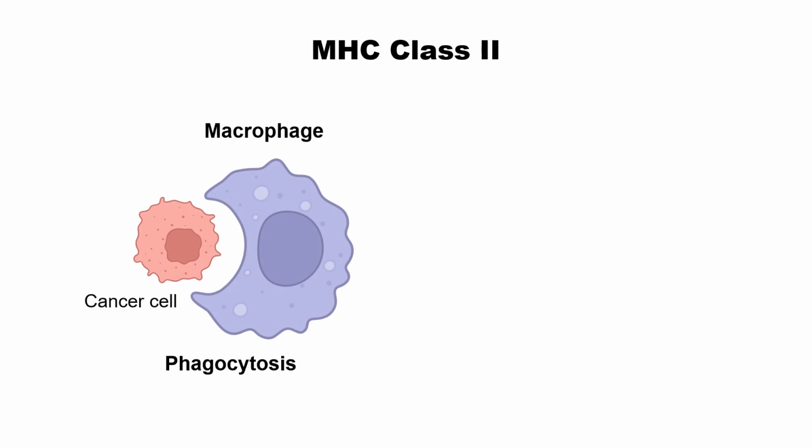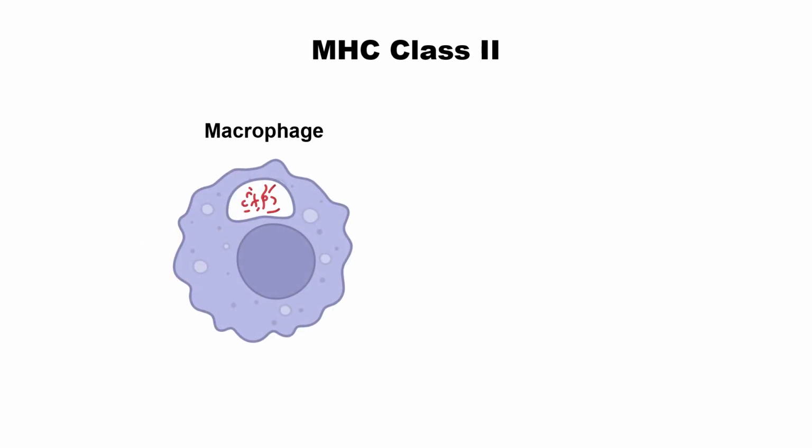In MHC class 2, it's not directly presented by the cancer cell, it's indirectly presented by antigen presenting cells. For example, a cancer cell can be swallowed by a macrophage through phagocytosis, and the fragmented antigen is presented by the MHC2 class.